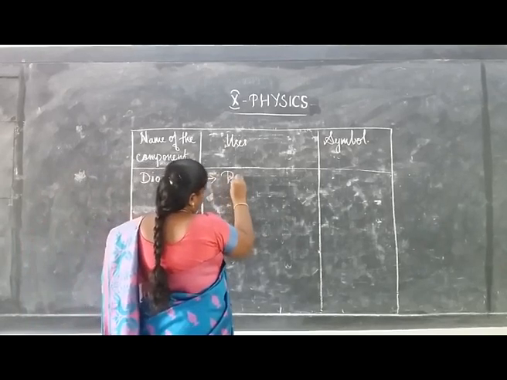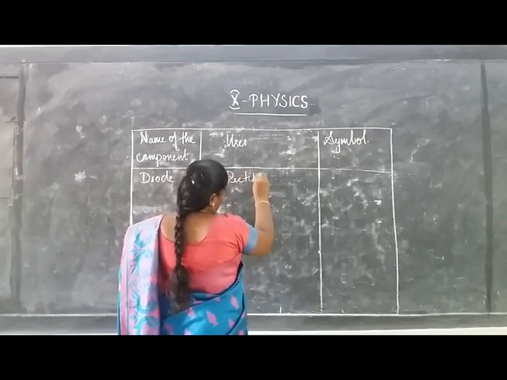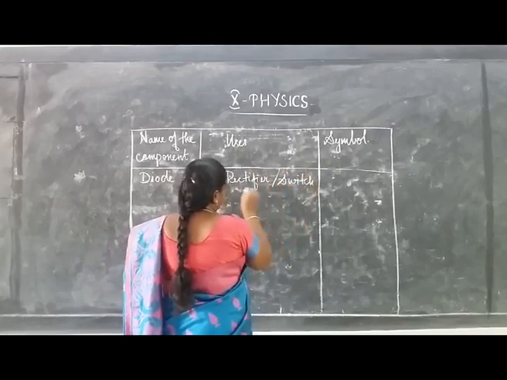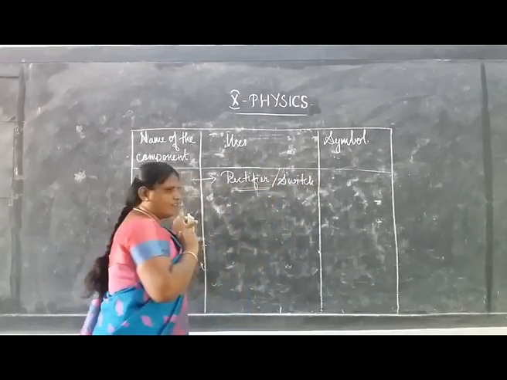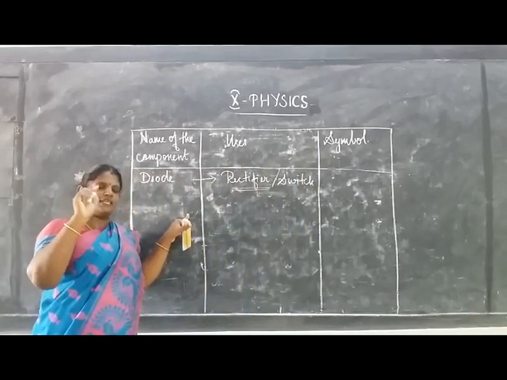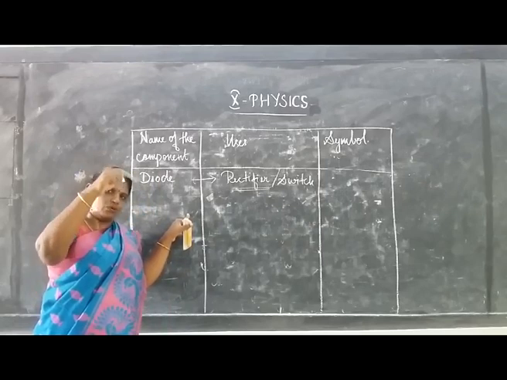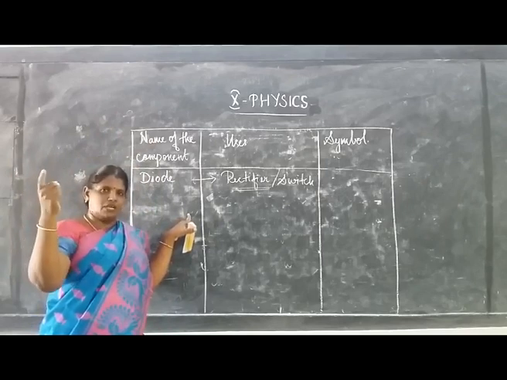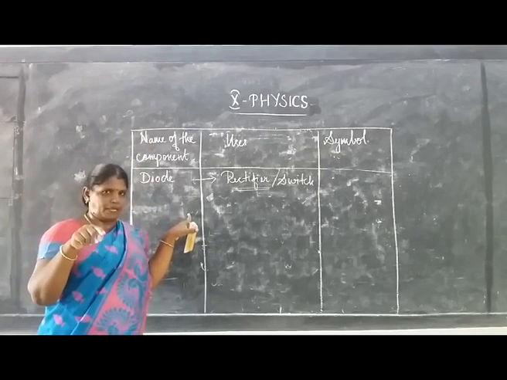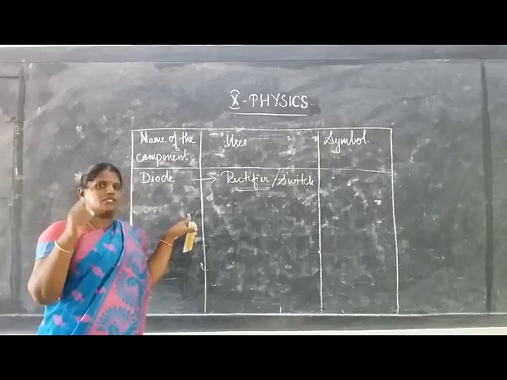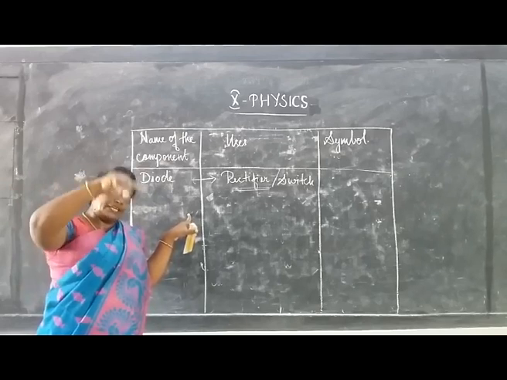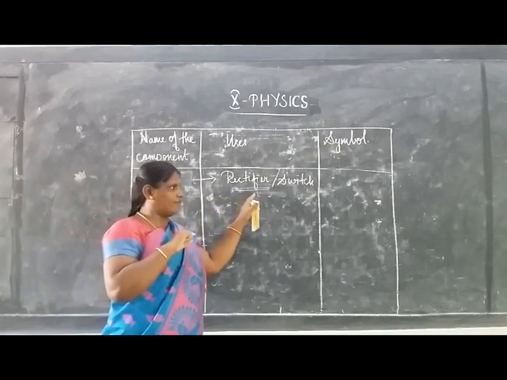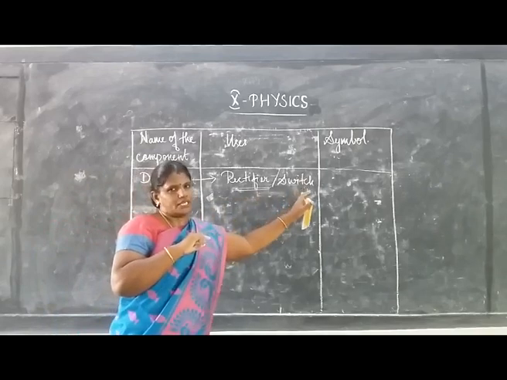It is used as a rectifier, or it is also used as a switch. Rectifiers convert alternating current or alternating voltage to direct current. What we receive from the power station is AC supply, so this alternating current is converted into direct current with the help of this diode.